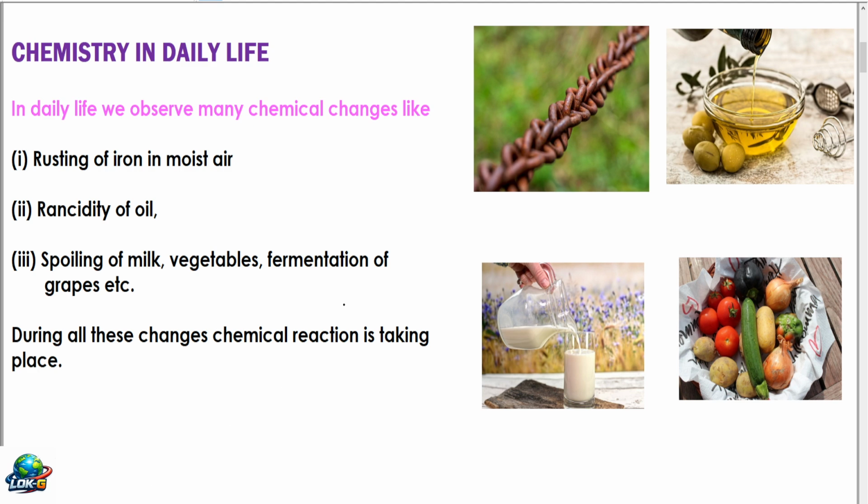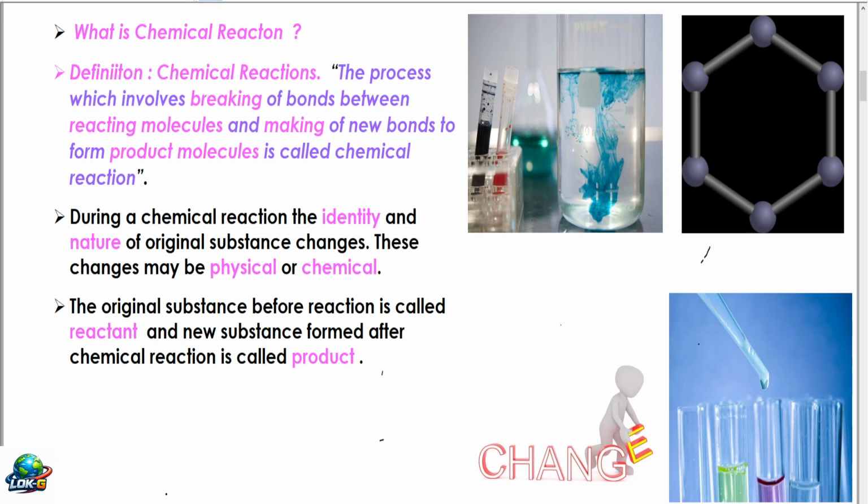In daily life, a lot of chemical reactions are taking place, like rusting of iron in moist air, rancidity of oil, spoiling of milk and vegetables, fermentation of grapes, etc. During all these changes, a chemical reaction is taking place. Without a chemical reaction, no change in matter is possible. You must have studied this already in chemical bonding, etc.